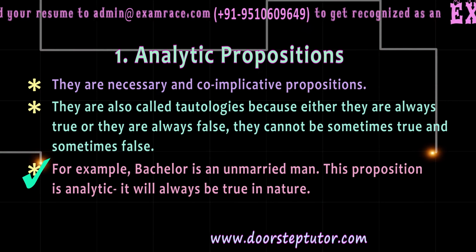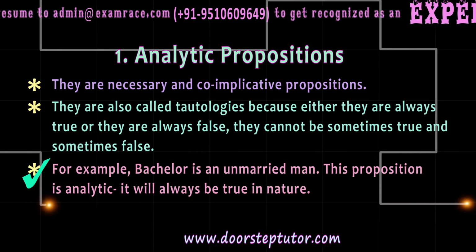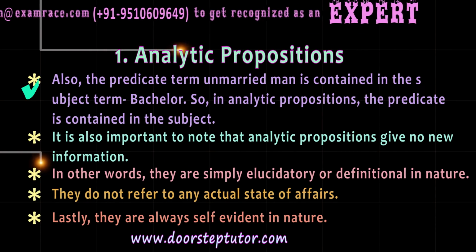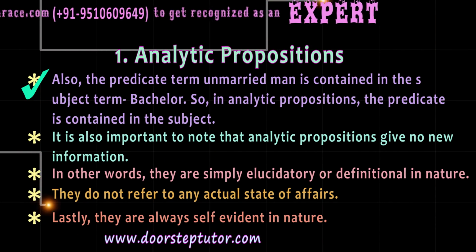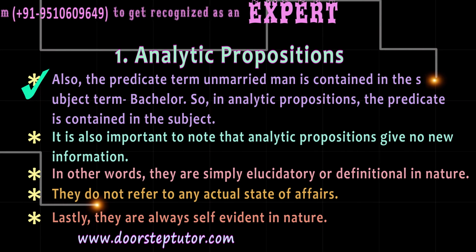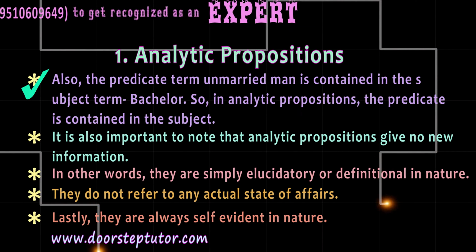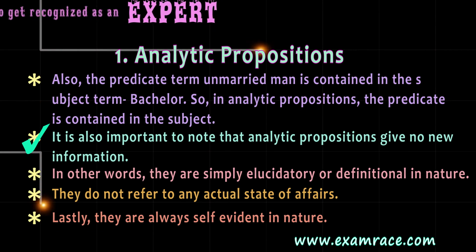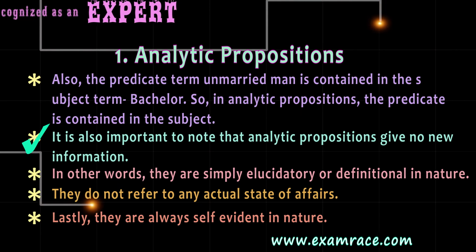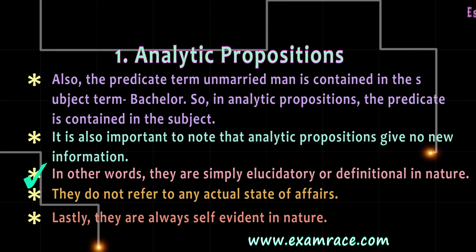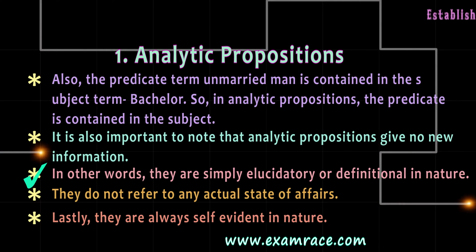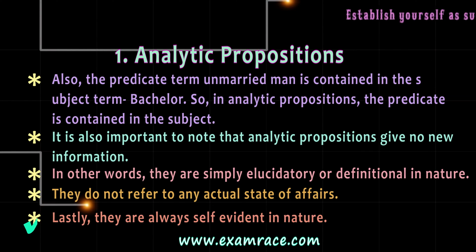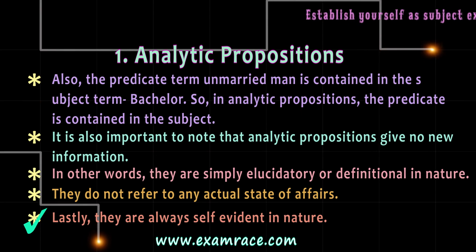For example, bachelor is an unmarried man. This proposition is analytic in nature because it is always true. Also, the predicate term unmarried man is contained in the subject term bachelor. So, in the case of analytic propositions, the predicate term is contained in the subject term. It is also important to note that analytic propositions give us no new information or knowledge. In other words, they are simply educatory or definitional in nature. They do not refer to any actual state of affairs. Lastly, they are always self-evident in nature.